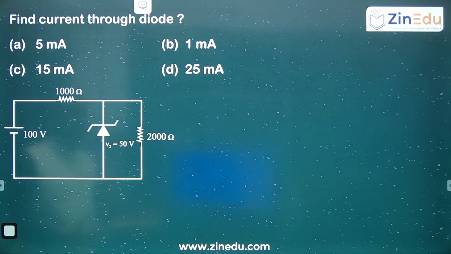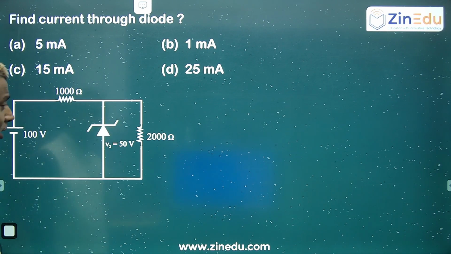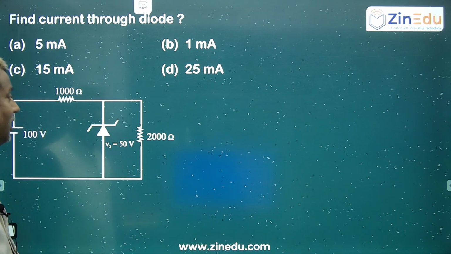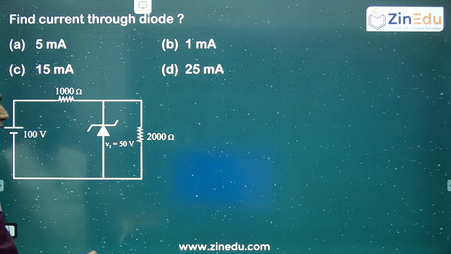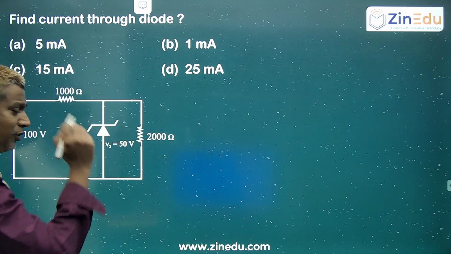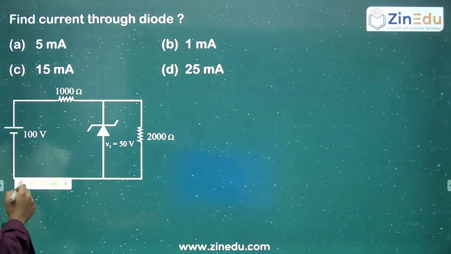This question is based on semiconductors, the Zener diode. Find the current through the diode. This is in reverse bias. It's a Zener diode, see the symbol, and the potential drop across the Zener diode is 50 volts. Whatever may be the current flowing here, compulsorily the potential drop across this Zener diode has to be 50 volts.